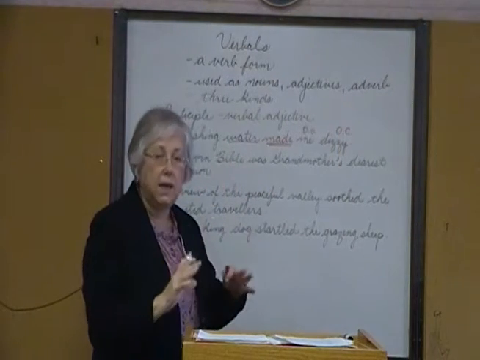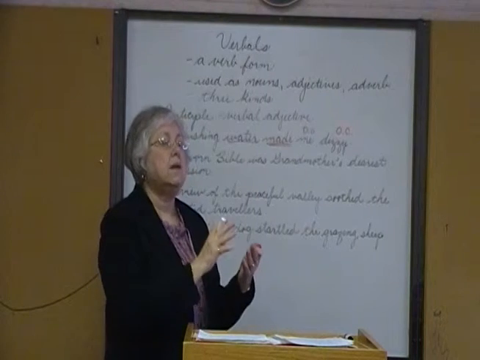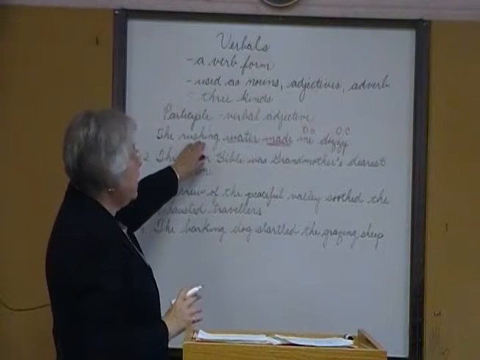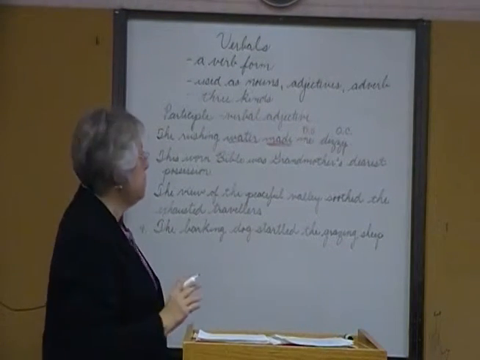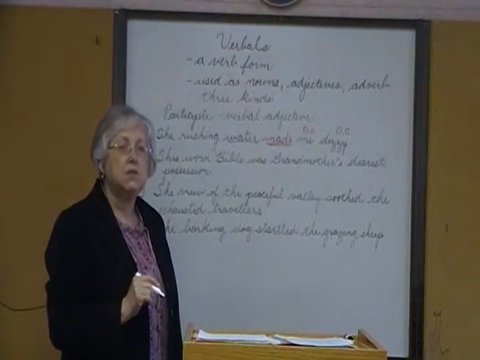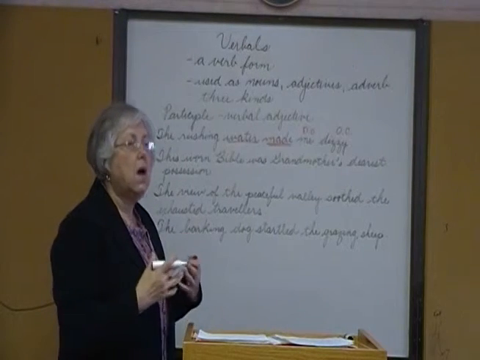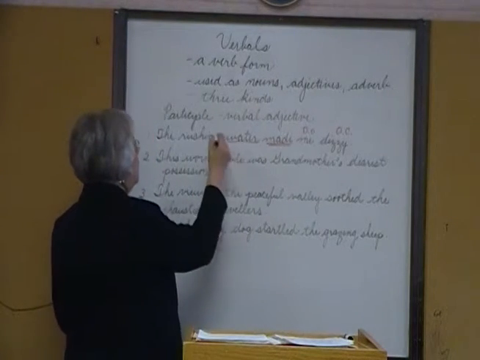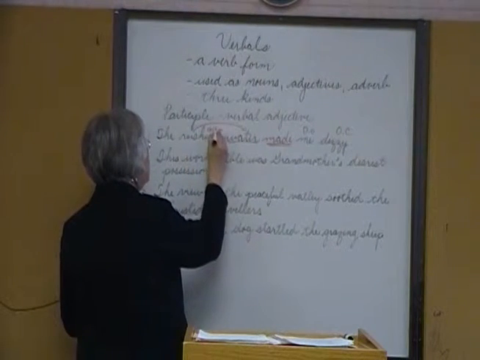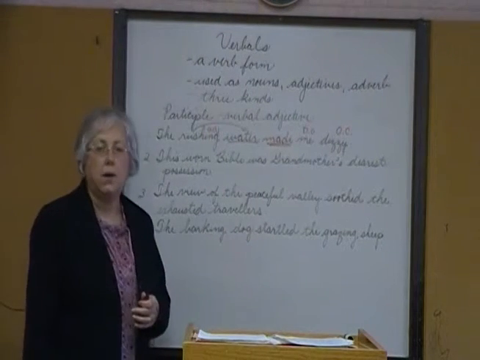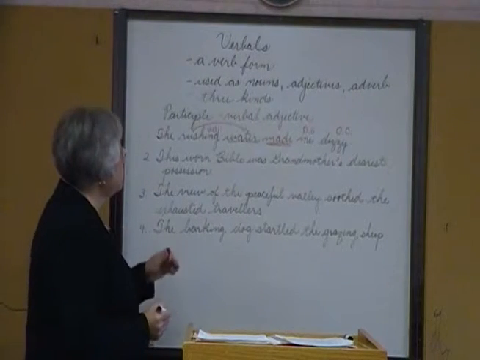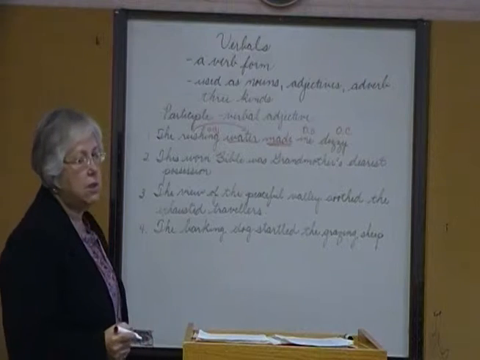All right, now that we have the main verb and its parts, let's go back and find other verb forms that are acting as an adjective. Here we have an -ing verb form, rushing. What is rushing describing? What is it adding emphasis to and making it more colorful in the sentence? Water. Rushing is a verbal adjective and it's modifying water. It's a verb form, but it's not the main verb. It's acting as an adjective. And the is also an adjective.